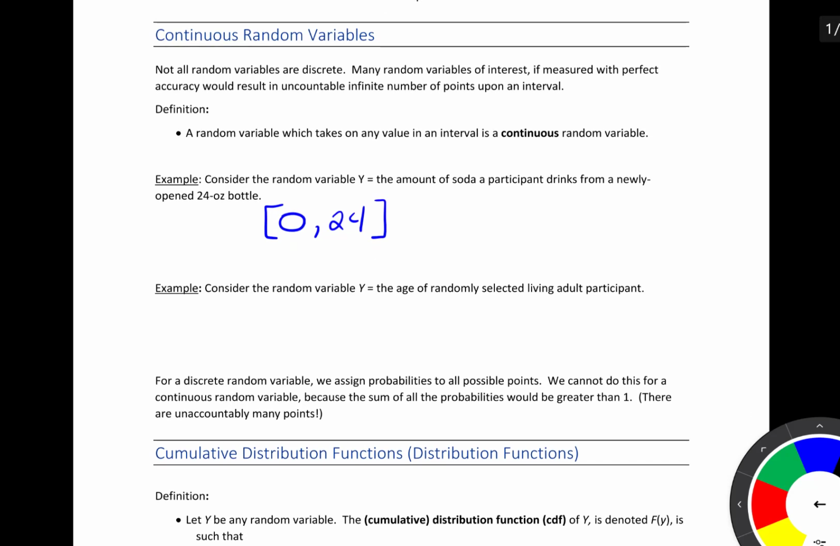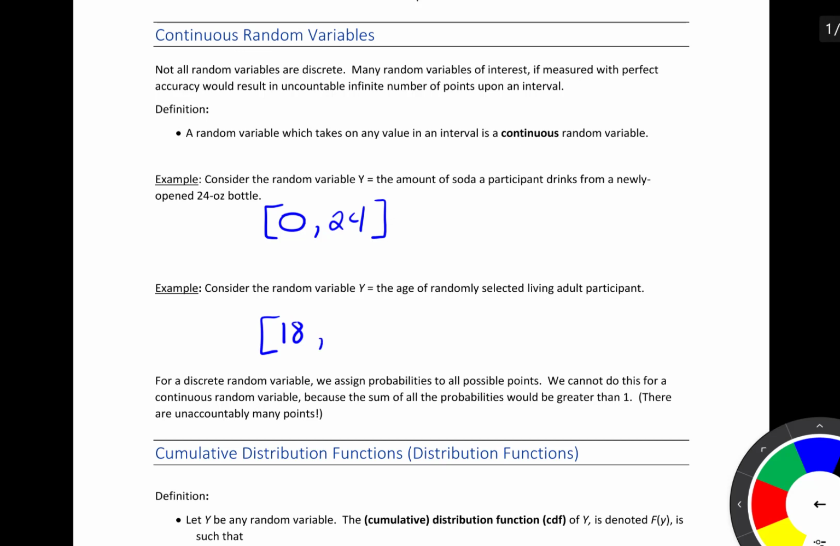Another one to look at is the random variable y equals the age of a randomly selected living adult participant. Well, we know the lowest age that an adult can be is 18, and the person could be equal to 18. And here we're not considering age measured to the whole number. Let's say that for whatever reason we were going to measure it all the way down to a nanosecond.